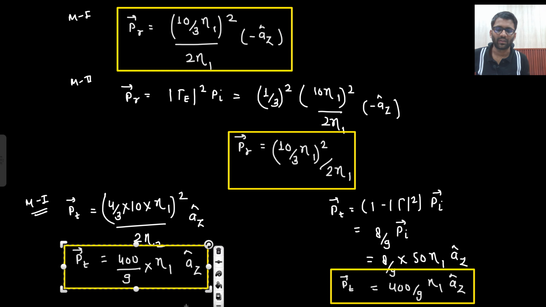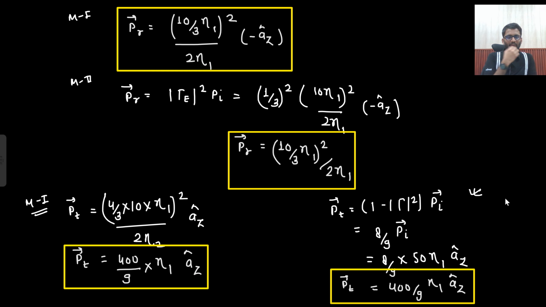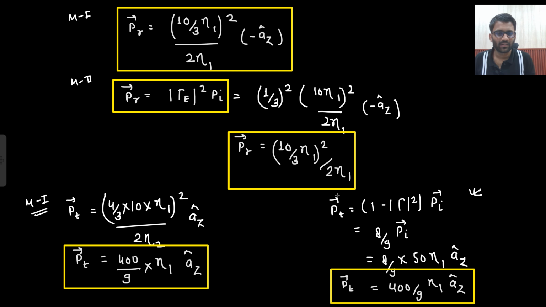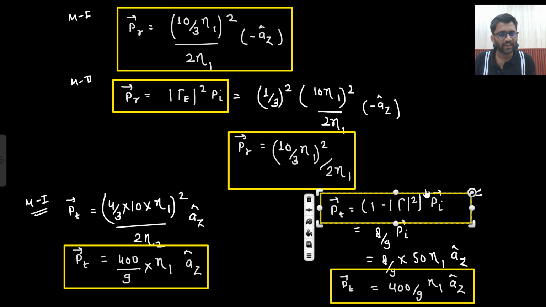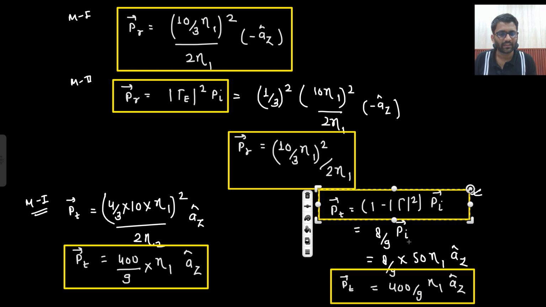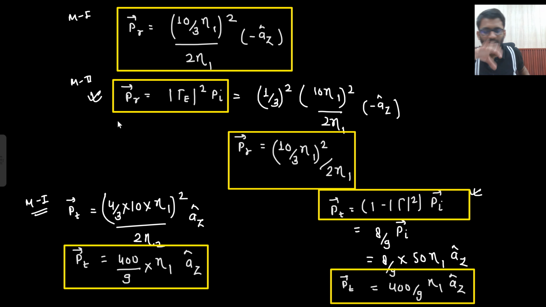Both are similar only. So we will apply the formula in the examination, right? We will just find the value of gamma and we will find out the value of Pi as well. Then we will just apply this formula. Here also I have proved that our formula was correct. But in the examination, if they are only asking the time average pointing vector, then I will apply this formula. That reflected wave will be the gamma square times of Pi and transmitted wave will be 1 minus gamma square of Pi. Is that clear to you? Everything is crystal clear? Okay.